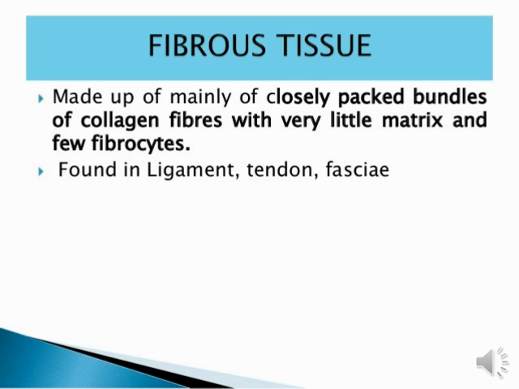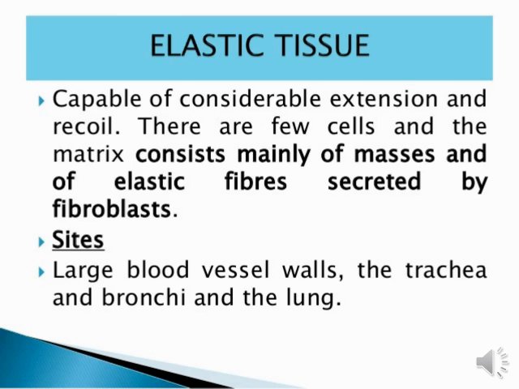Okay students, now here we have elastic dense connective tissue, capable of considerable extension and recoil. There are few cells and the matrix consists mainly of masses of elastic fibers secreted by the fibroblasts. So basically this kind of dense connective tissue allows extension and recoil.